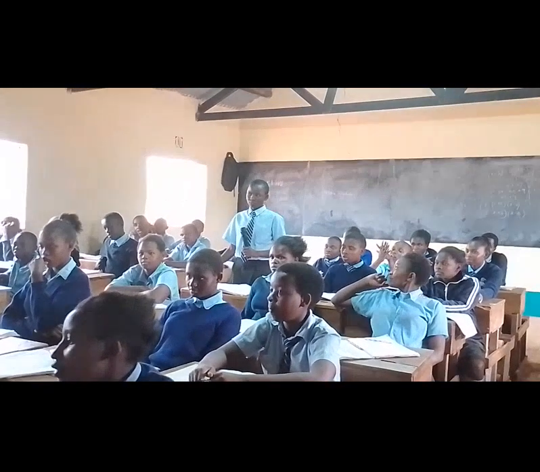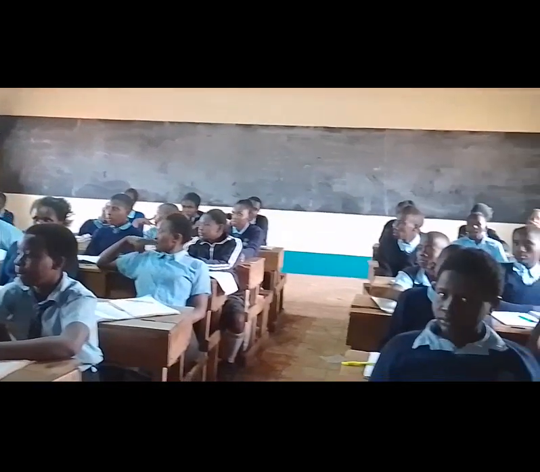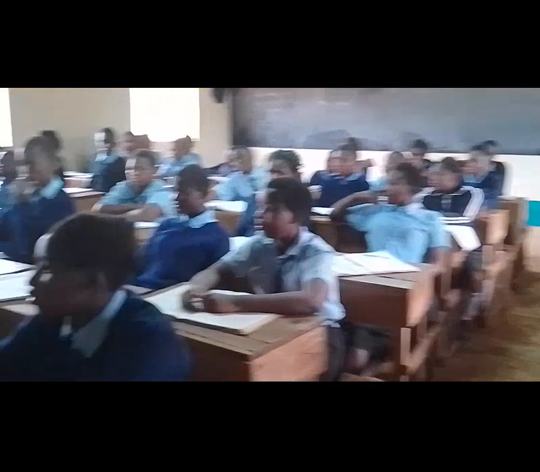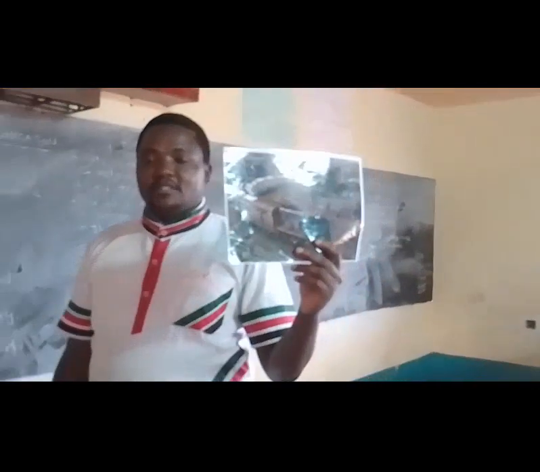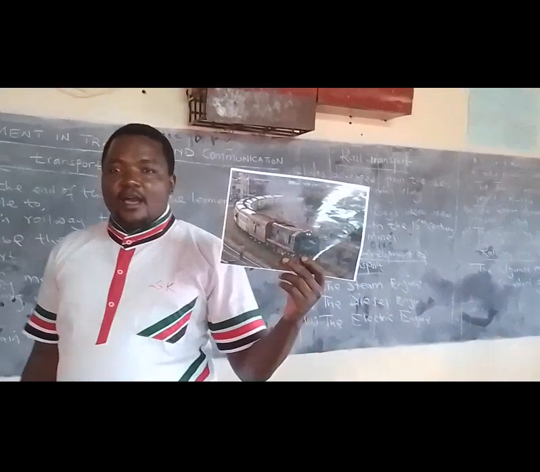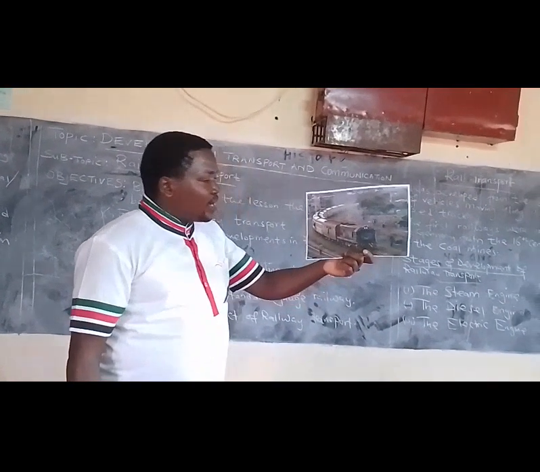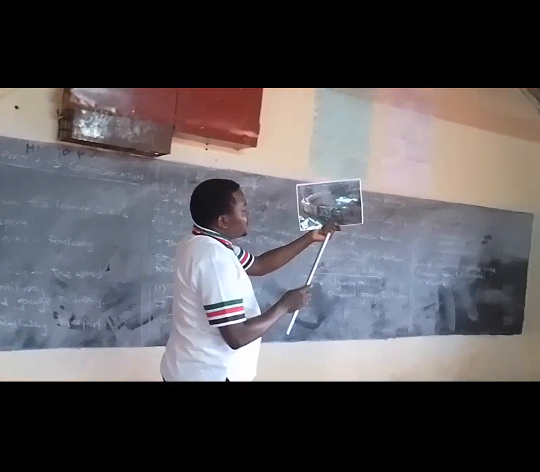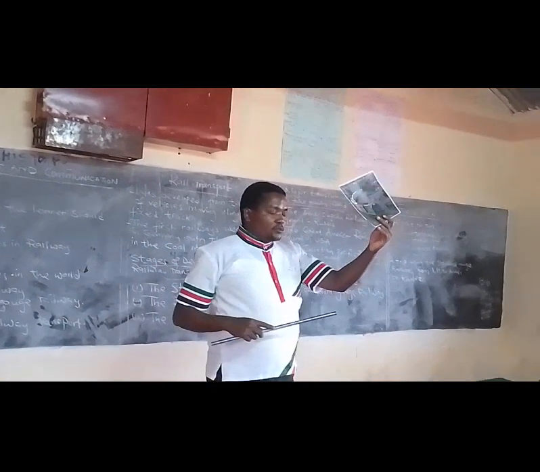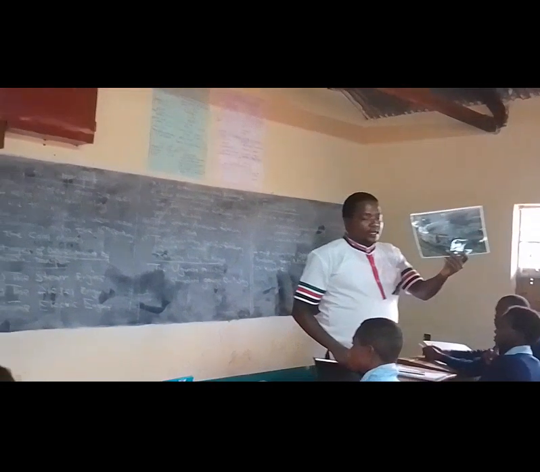I have a photo of the old Uganda Railway. This one is a train passing on the Uganda Railway. The Uganda Railway passes through Kenya all the way to Kisumu. Can you see this picture? Yes, this is the train, and then we have the line. At your own time, I will post this picture somewhere on the wall so that you can see it.